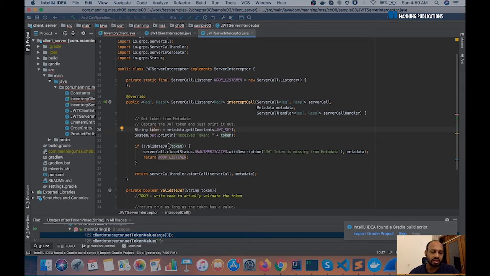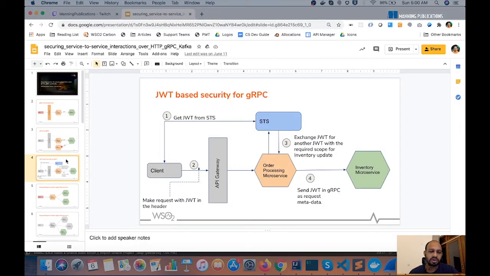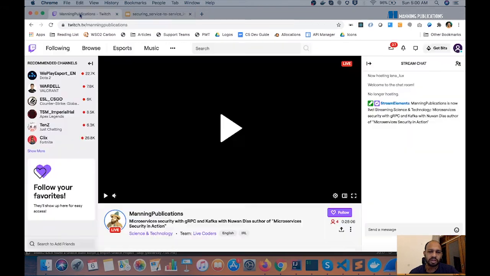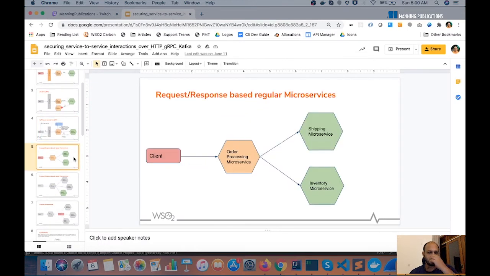This example is in Java, but in other languages you also have similar concepts where you can use interceptors to intercept gRPC requests and perform these kinds of validations. So that basically covers our section on gRPC based security. And we'll next move on to talking about event driven or reactive microservices.